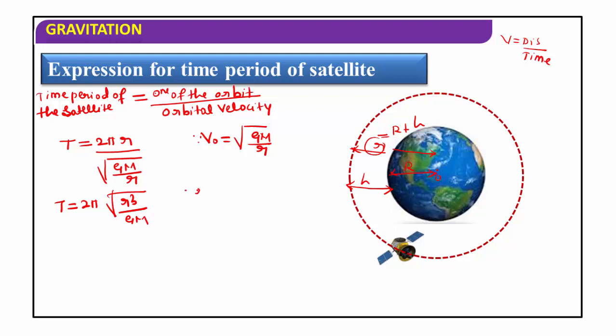But you know the simple formula, small r is equal to capital R plus h. This is the distance between the mass of the satellite and the center of the earth.